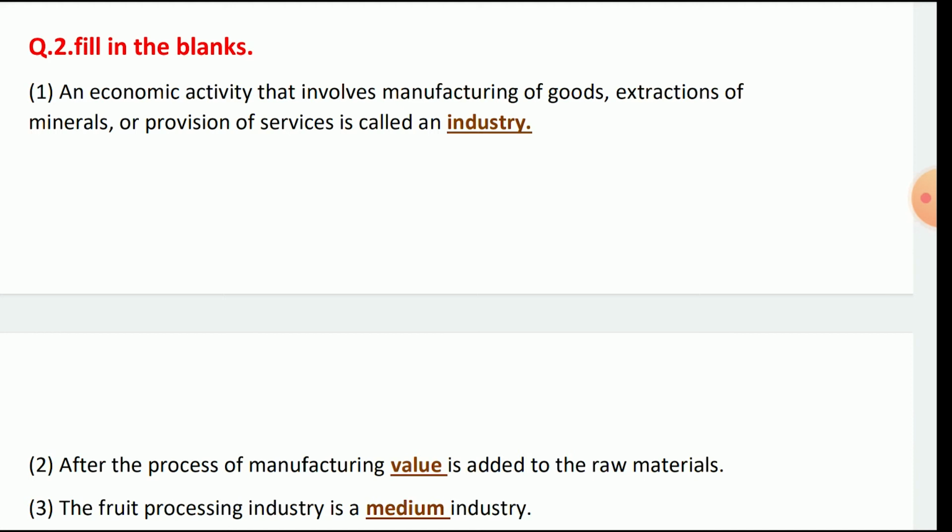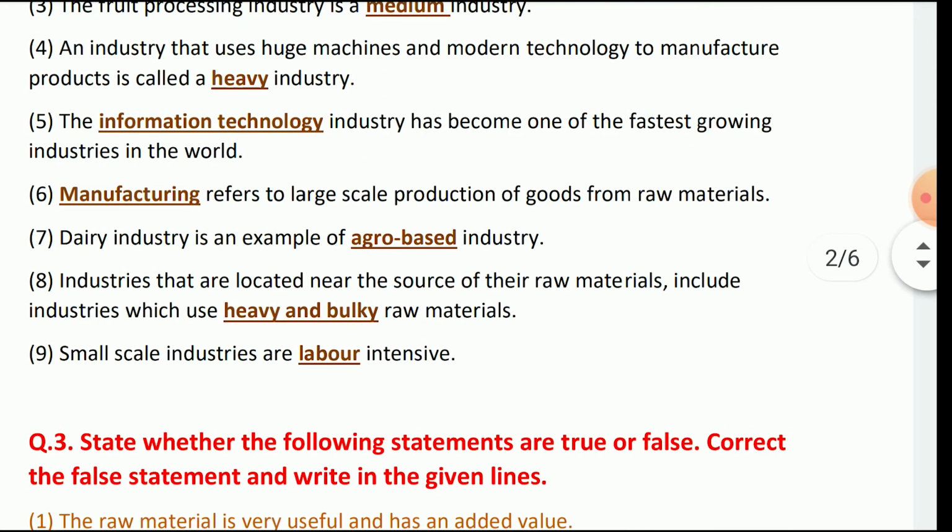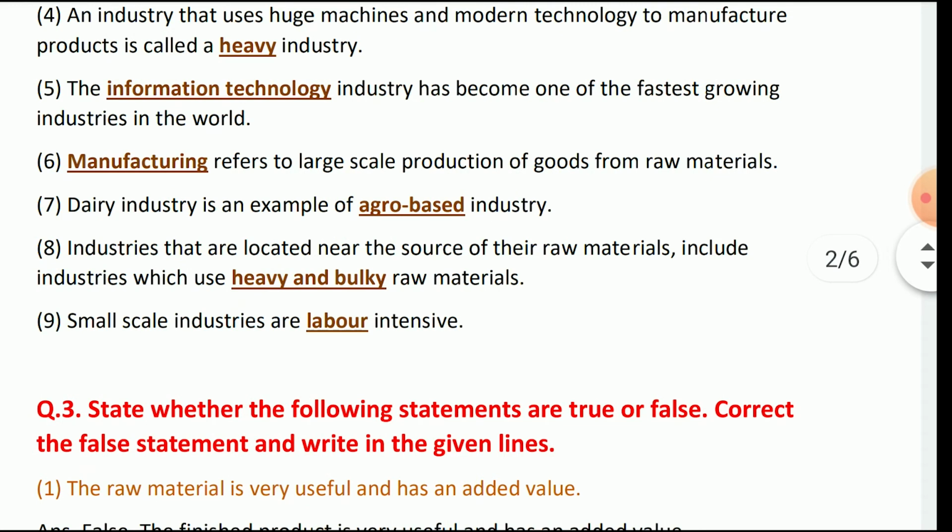An economic activity that involves manufacturing of goods, extraction of minerals, or provision of services is called an industry. After the process of manufacturing, value is added to the raw material. The fruit processing industry is a medium industry. An industry that uses huge machines of modern technology to manufacture production is called a heavy industry. The information technology industry has become one of the fastest growing industries in the world.